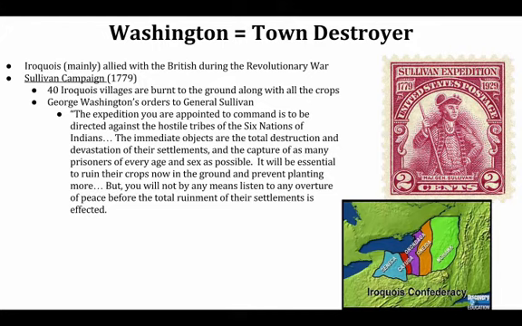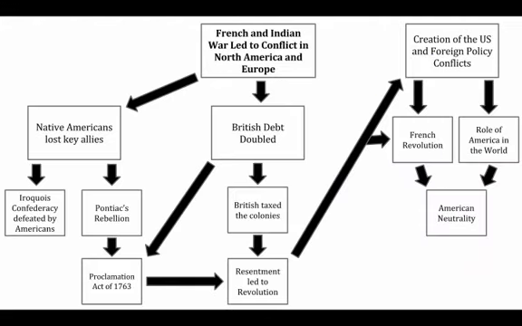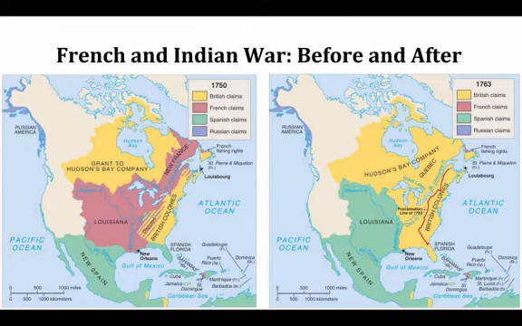Obviously, it leads to the American Revolution, and during the American Revolution, the Six Nations, for the most part, their political power is obliterated during this conflict. Okay, so obviously the loss of allies is not a good thing for the Native Americans in this region. But like I said, the larger thing we want to look at, and our big focus for today, is